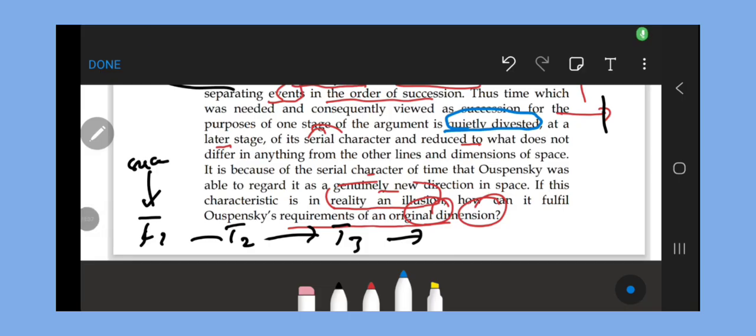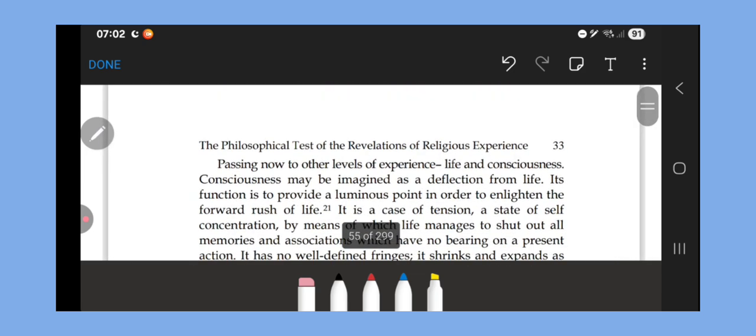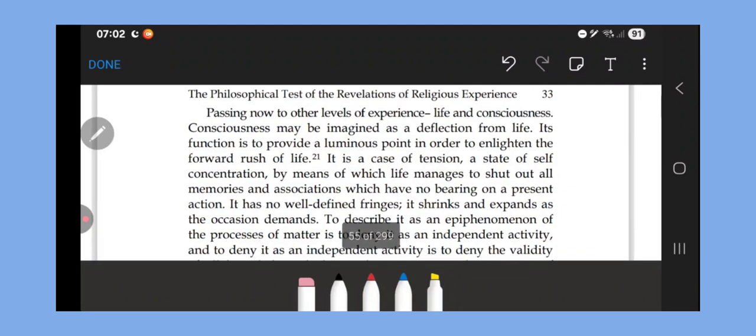Okay, so yeah, and it is quietly demolished later, that serial character. It is because of the serial character of time that Ouspensky was able to regard it as genuinely a new dimension. If this character is in reality an illusion, how can it fulfill us with regard to the original dimension? So he takes Ouspensky because he gives him something which is not present in Einstein's conception, that the fourth dimension is something perpendicular to the other three. But in the end, it doesn't solve the problem. Okay, I think now we have a bit more handle on Ouspensky and Allama Iqbal's understanding of Ouspensky, and why he goes to Ouspensky and why he ultimately rejects him.